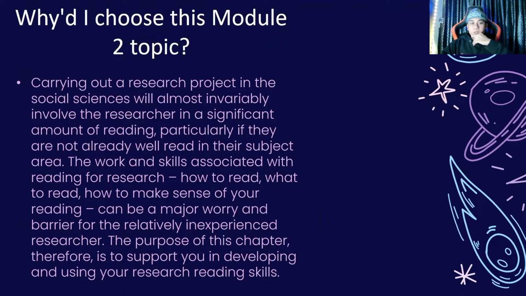So why did I choose this module 2 topic? Carrying out a research project in the social sciences will almost invariably involve the researcher in a significant amount of reading, particularly if they are not already well read in their subject area. The work and skills associated with reading for research, how to read, what to read, how to make sense of your reading, can be a major worry and barrier for the relatively inexperienced researcher. So the purpose of this chapter, therefore, is to support you in developing and using your research reading skills.